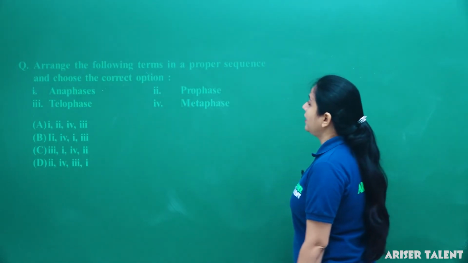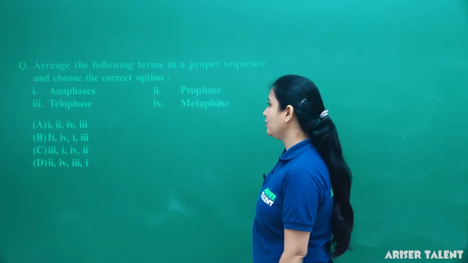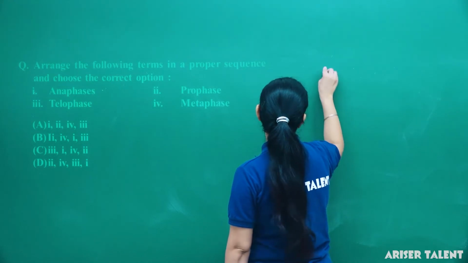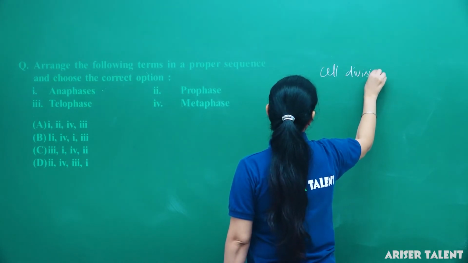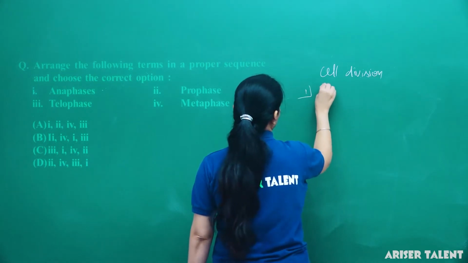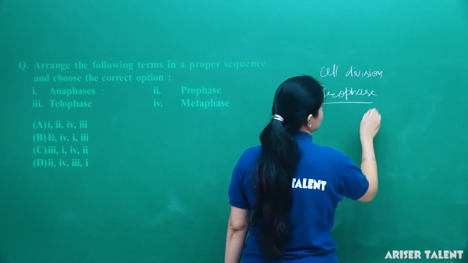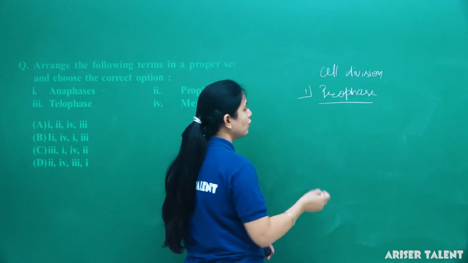Next is, arrange the following terms in a proper sequence and choose the correct option. Here are the different stages of cell division. As we all know, in cell division the first phase is always prophase, which is the longest phase in which chromatin is condensed into chromosomes.